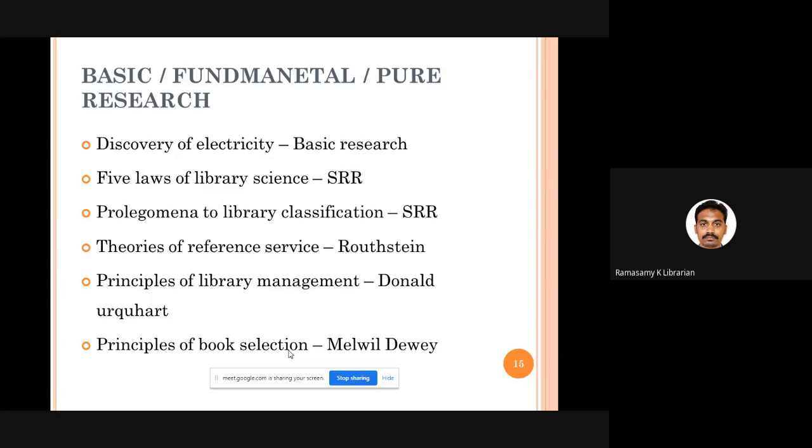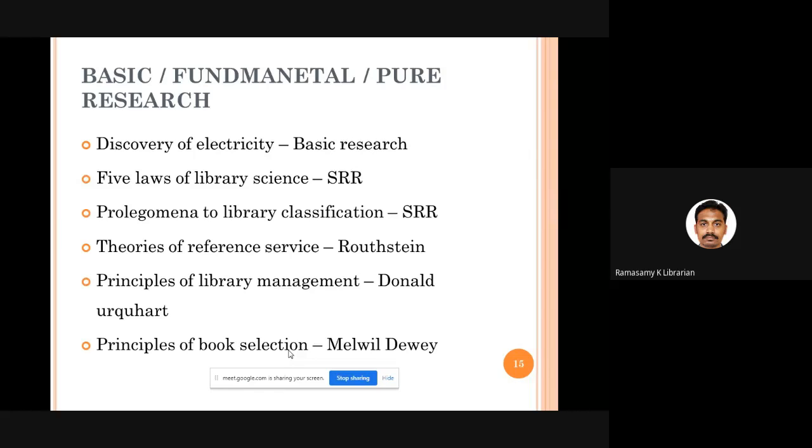Discovery of electricity. It is pure research because when electricity was invented, the inventor did not have any specific application for it. Electricity was given to the world, and other researchers started using electricity for many purposes. So it goes with the 5 laws of library science.